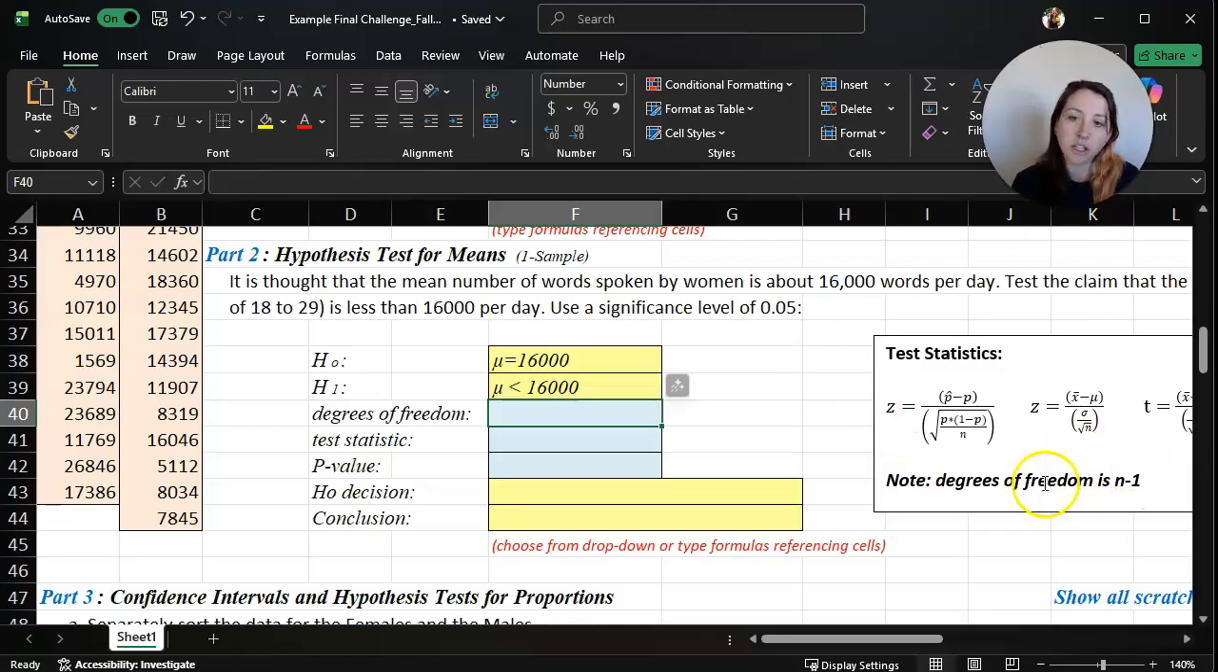Okay, degrees of freedom. Notice over here there is a note that says degrees of freedom is n minus 1. When we're working with our hypothesis test for means, our n is coming from the number of women, because that's where our population is. We're thinking about the population of women speaking however many words per day, and our sample is coming from women. So our degrees of freedom will come from the sample size for women.